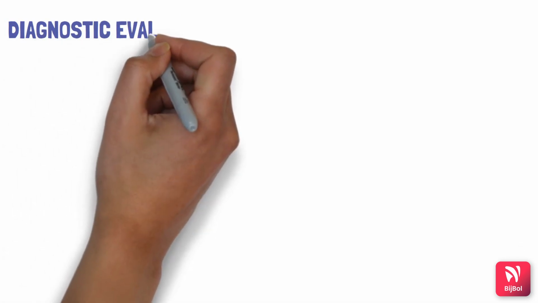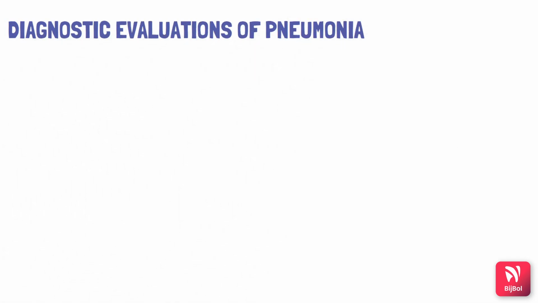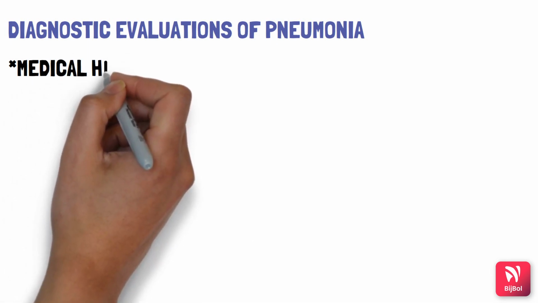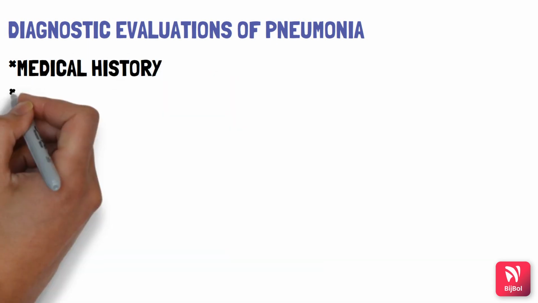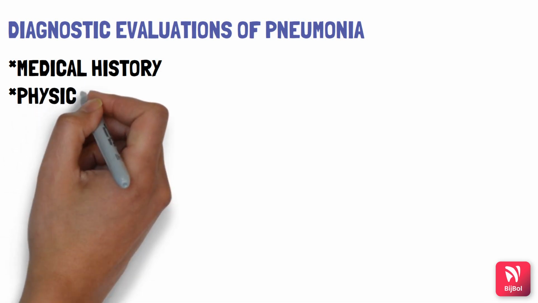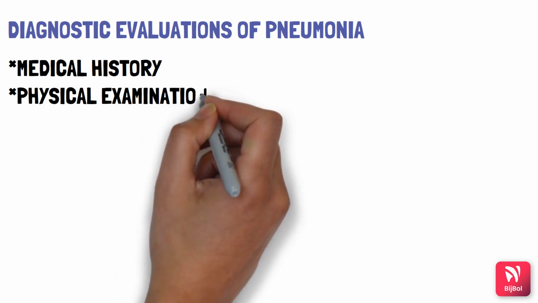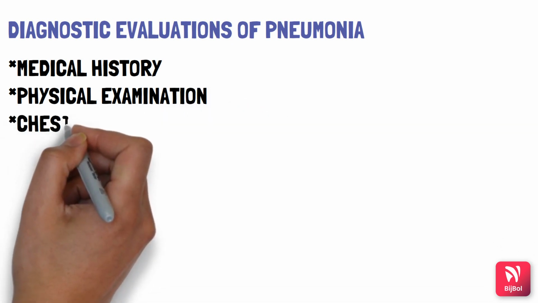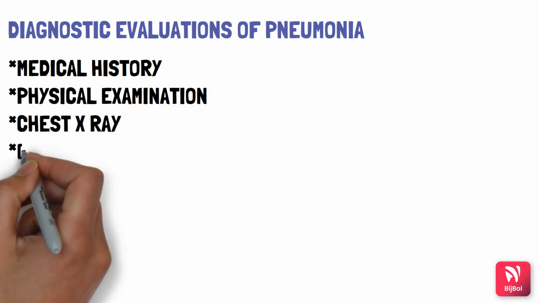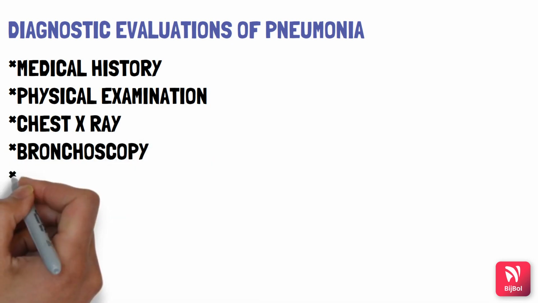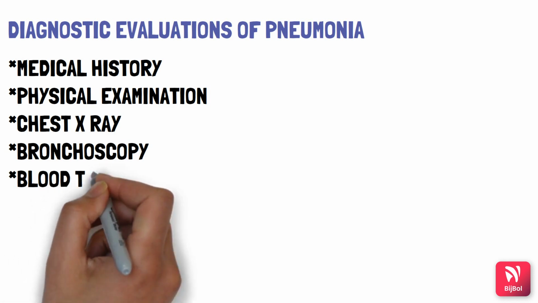Now let's take a look at the diagnostic evaluations of pneumonia. Take a detailed medical history and check for signs and symptoms in the patient. Perform physical examination. Listen for sounds via stethoscope. Check the chest X-ray, which is common to diagnose pneumonia, where we can see fluid accumulation in the X-ray. For more advanced pictures, CT scan can be done. Bronchoscopy can be done in severe cases.